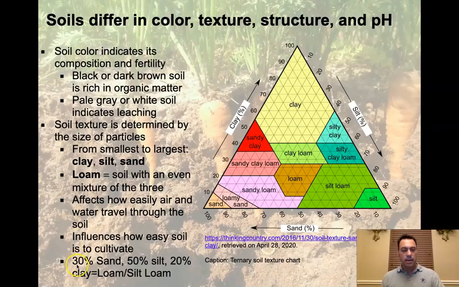So let's imagine we come back to our hypothetical sample: 30% sand, 50% silt, and 20% clay. The first thing we can plot, of course, is the sand. So the sand is right here, and you see I just drew the line here. We come up to here, here's 30%, we draw that line, and it's 30% away from sand. Then we put on the next line. The next line is 50% silt. So here's our silt line, here's 50, and we just draw our line down from 50 to 50 right here.